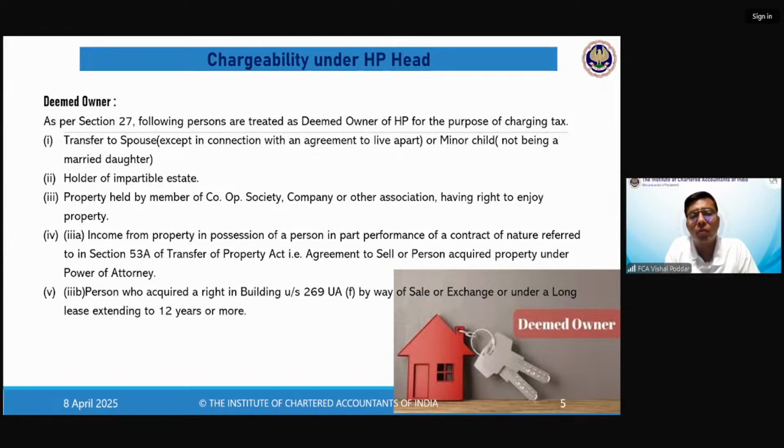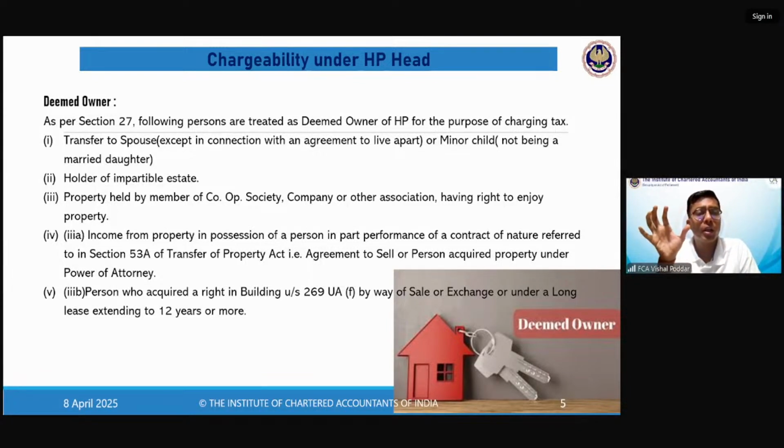So what if there are more than one holder in the estate, like one property is held by one person and another is held by someone else? So that is where, Ishan, the point is, see, let us say it is a huge estate and internally you all brothers have decided that this bungalow will be kept by you, this particular flat will be kept by someone else. So that is where again they are saying once you are holding, that is why they have used the word holder of impartible estate. So what is holder of impartible estate?